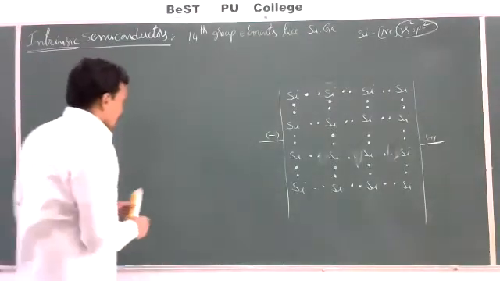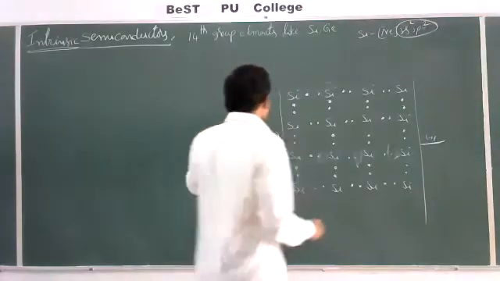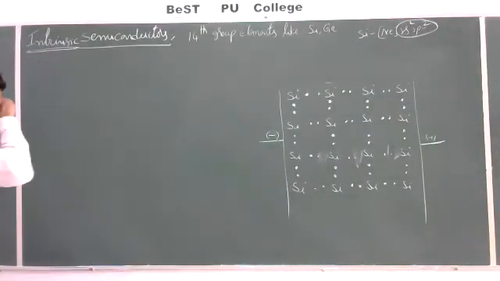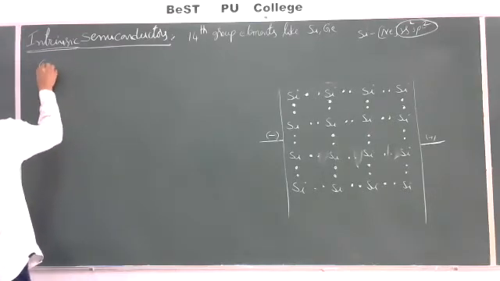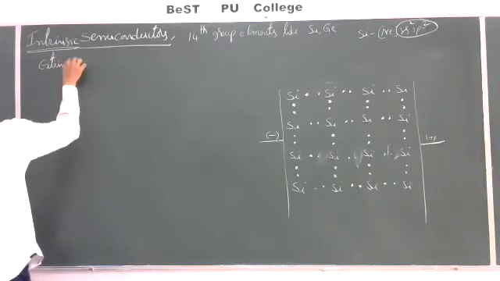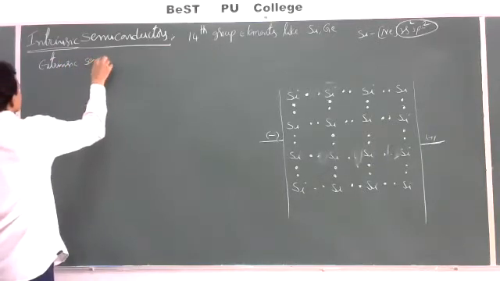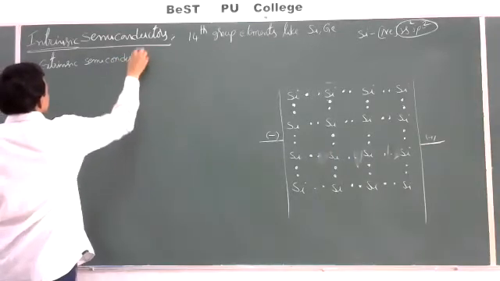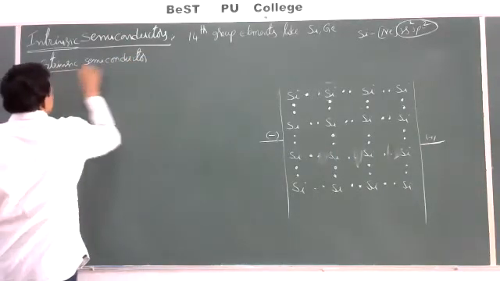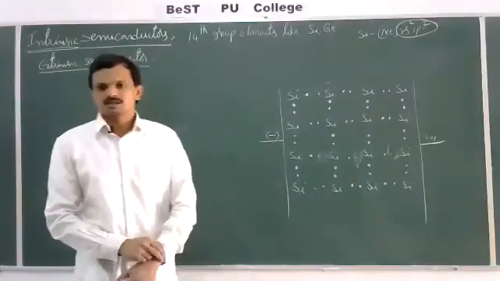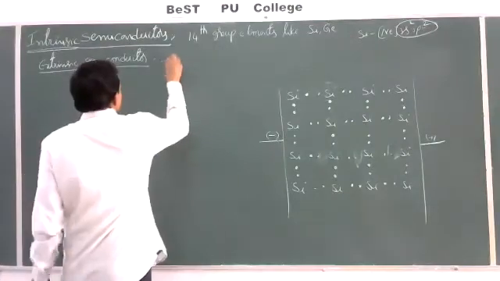So the conductivity due to pure substance is known as intrinsic semiconductor. Next, extrinsic semiconductors. Again, these extrinsic semiconductors are two types.